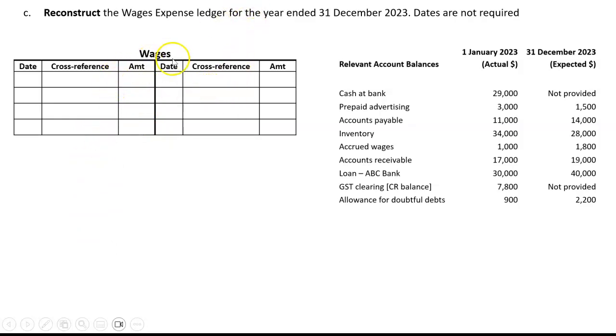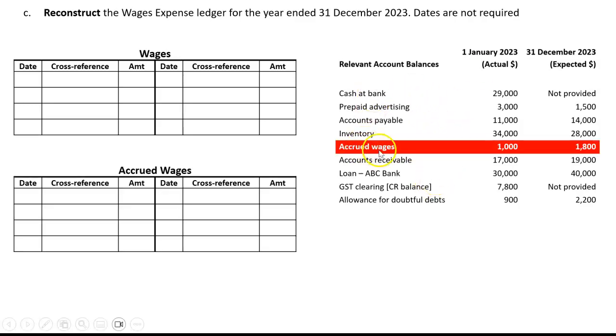So wages are an expense, so wages won't have opening balances. They aren't opened into the next period. They're closed, so that won't appear in here. But what does appear is a related account called accrued wages, and that is a liability. That is wages from 2022 or last period that were incurred that I haven't paid yet. And it says here at the start of 2023, the balance of that will be 1,000. Now if that's a liability, that means the balance will be a credit here.